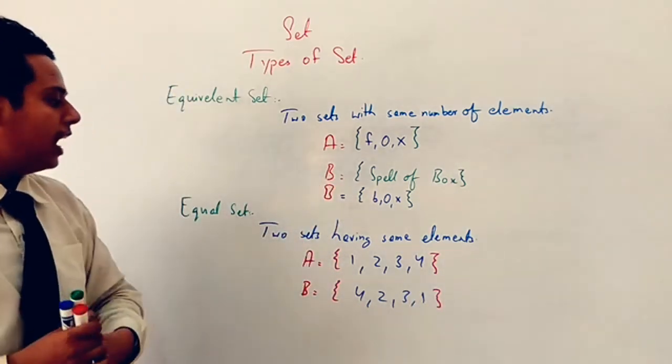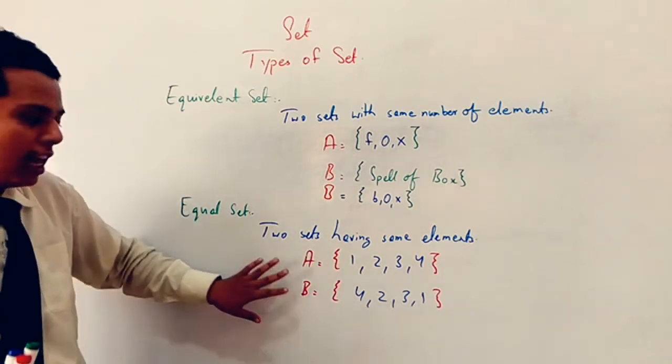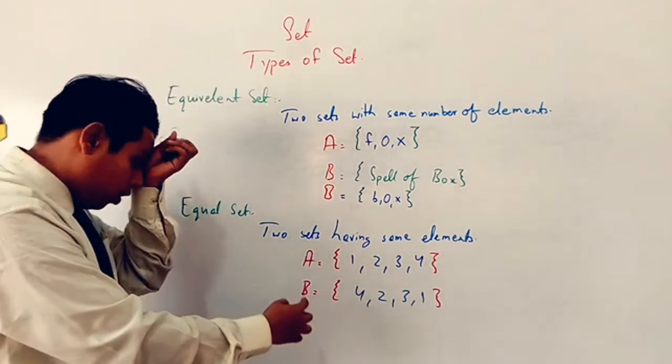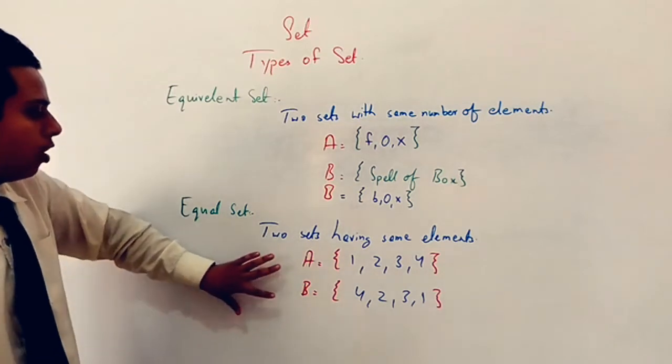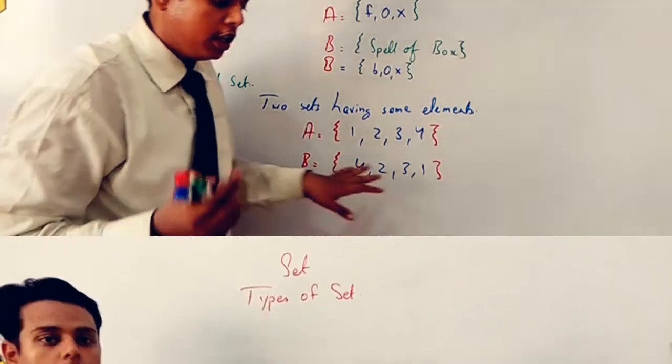In both sets, are the elements the same or not? Here 1, 2, 3, 4 is the same as 4, 2, 3, 1. So both sets are called equal sets, meaning both sets are equal to each other.